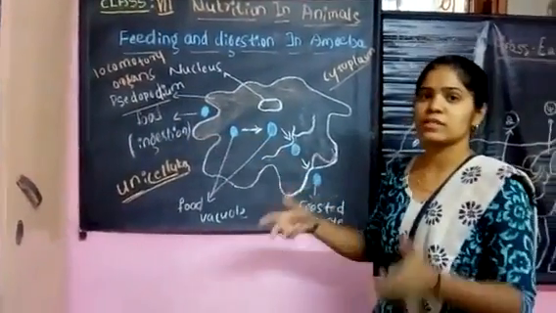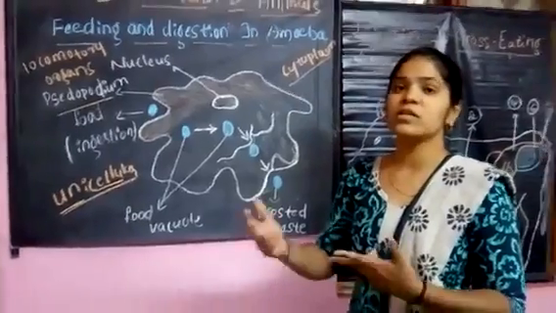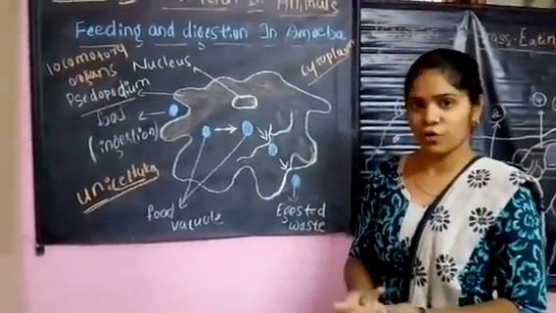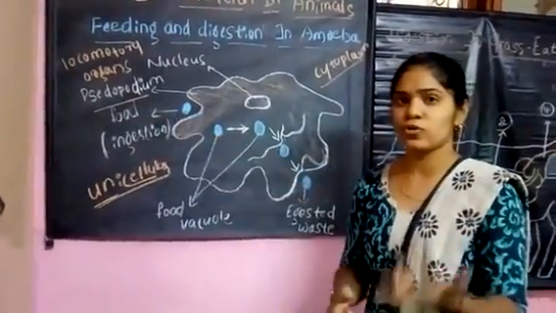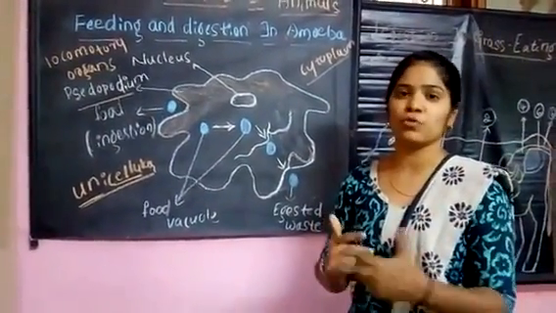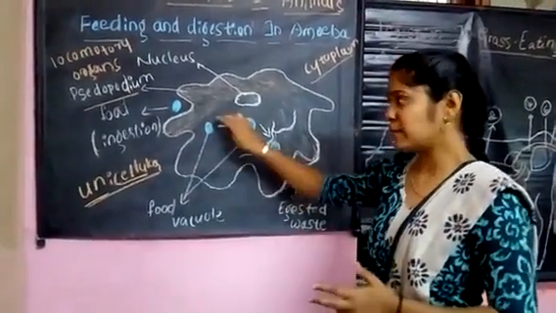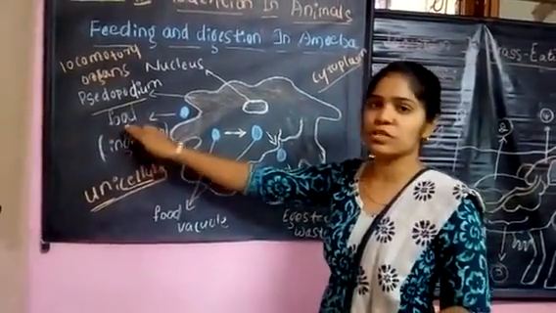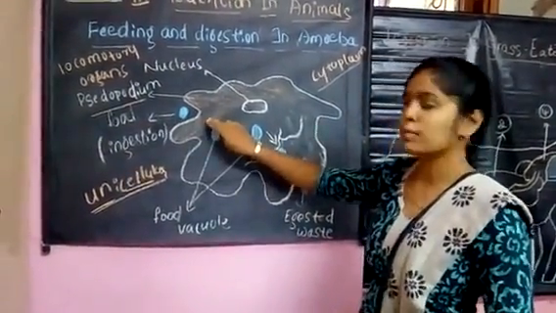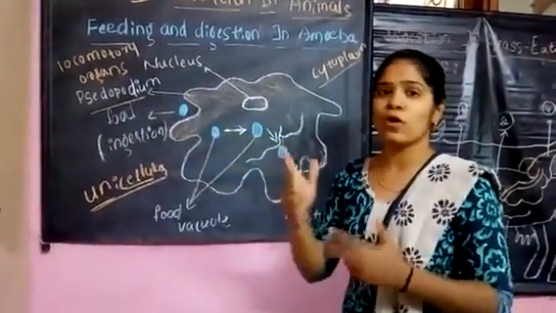Pseudopodia are finger-like structures which constantly change their shape and size for capturing food. As you know, the intake of food in the human digestive system is called ingestion. In the same way in the amoeba also, the food is ingested, meaning the food is taken in by the finger-like structures called pseudopodia or false feet.